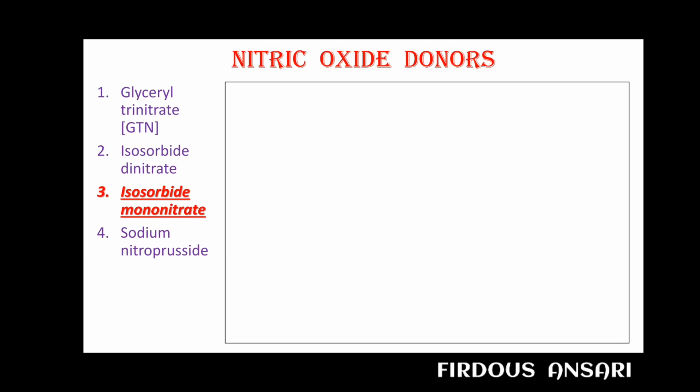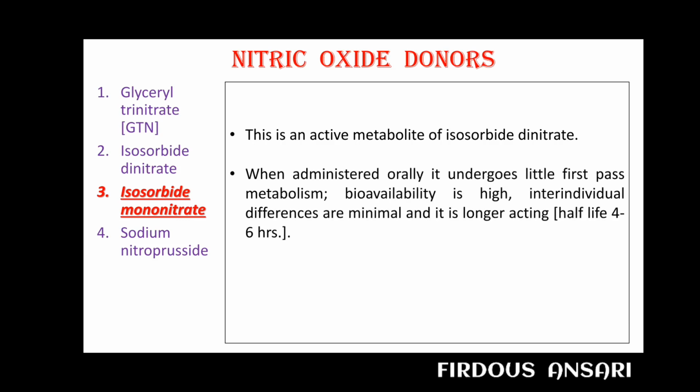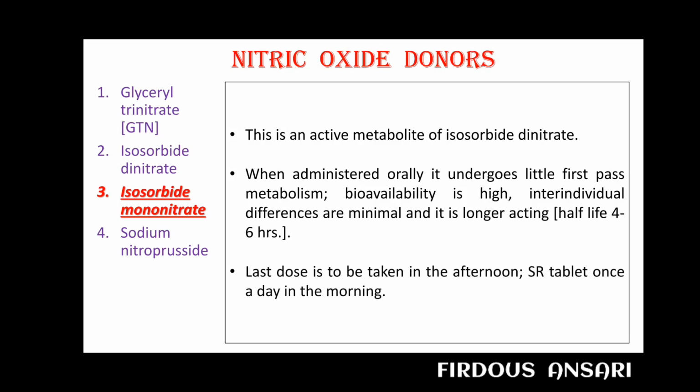Now coming to another drug, that is isosorbide mononitrate, which doesn't have that much of a first pass metabolism problem. This is an active metabolite of isosorbide dinitrate. When administered orally, it undergoes little first pass metabolism. Bioavailability is high, inter-individual differences are minimal, and it is longer acting, with a half-life of about 4 to 6 hours. The last dose is to be taken in the afternoon. Sustained release tablets are taken once a day in the morning.